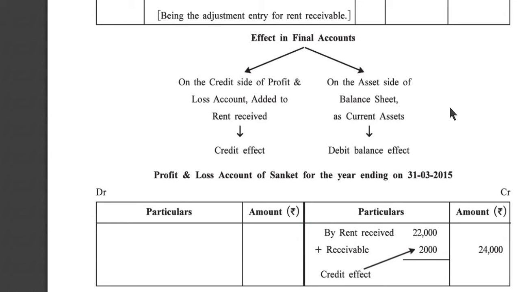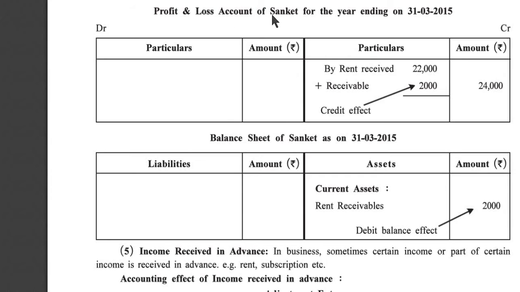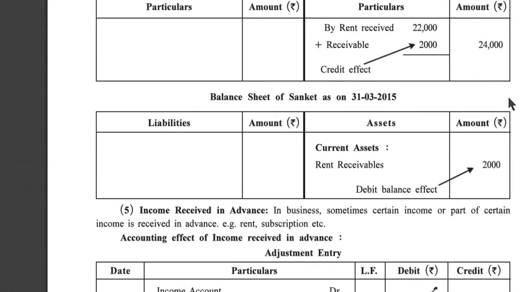On the asset side of balance sheet as a current asset, debit balance effect when we write in a balance sheet. Profit and loss account of Sanket for the year ending 31st March 2015. First of all, on the profit and loss account credit side we write by rent received 22,000 plus receivable. 22,000 already received, but now 2,000 receivable. So it is 22,000 plus 2,000, 24,000 we have to write in outer column. It is a credit effect.